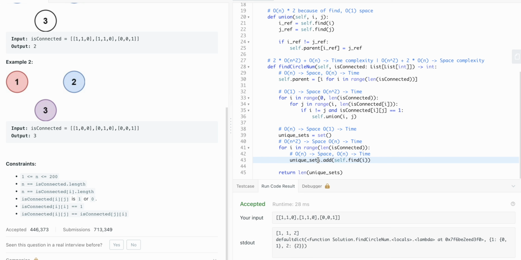Marginal improvements. So this is going through O of n space, O of n time. This is calling find, which makes it O of n space, O of n time. This is actually O of n space, n square time, O of n space.